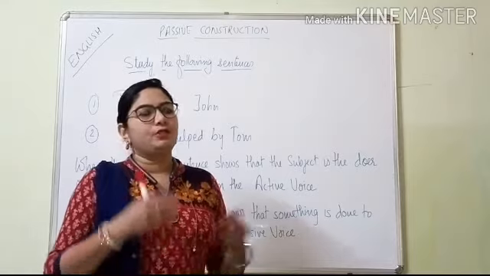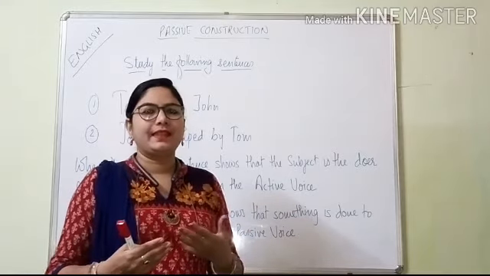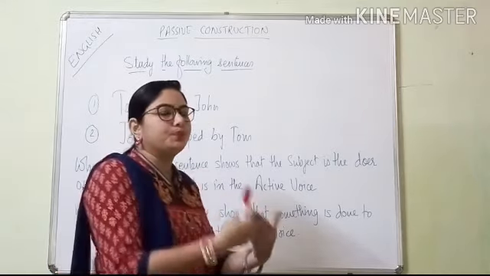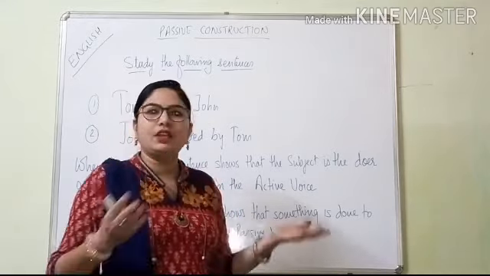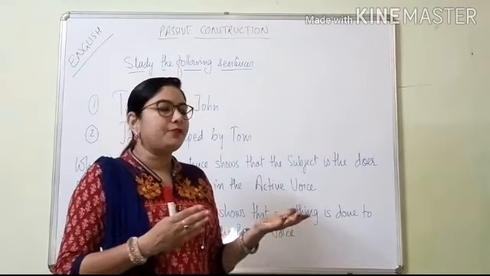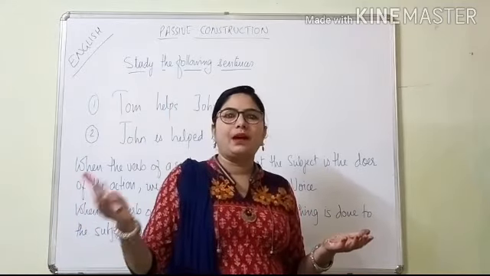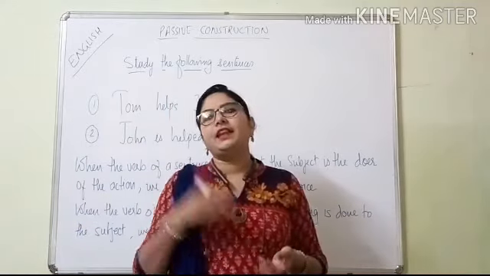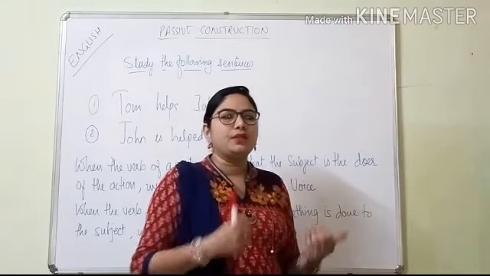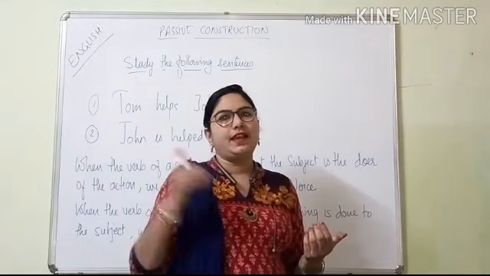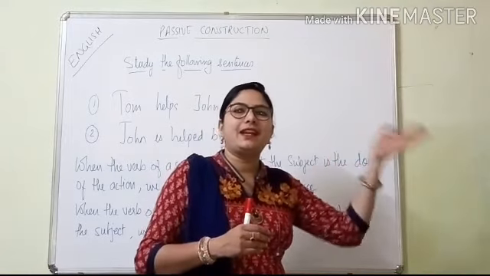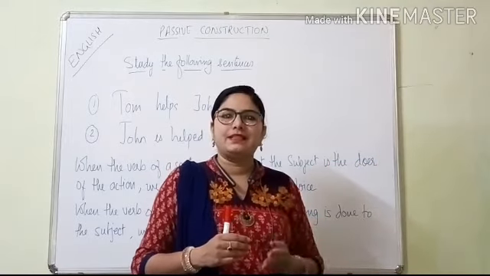So when two persons are talking to each other, then what are they talking about? Sentences like I am talking to you, then I will tell you that you are looking good today. So this sentence is called an active sentence. But if some third person is talking about the first person and the second person, then it is called the passive voice. Like the same sentence, I was talking to you that you are looking beautiful today. Now the third person will say that she was telling her that she was looking good that day. So that is called the passive voice.